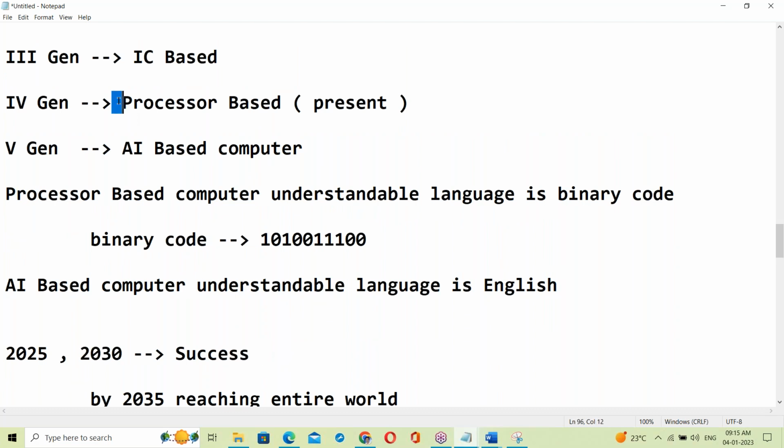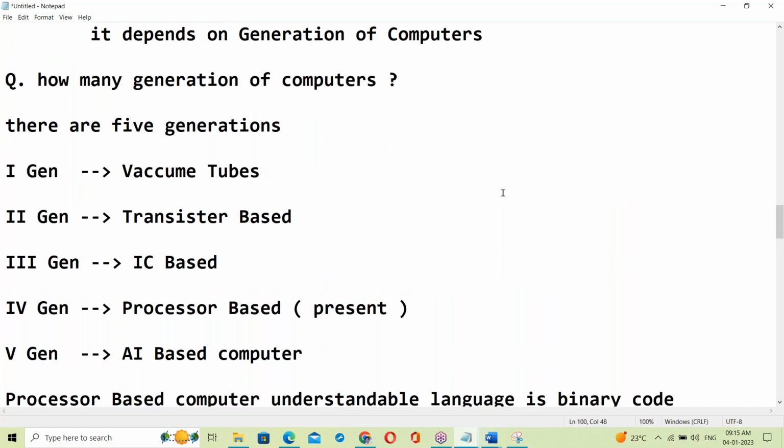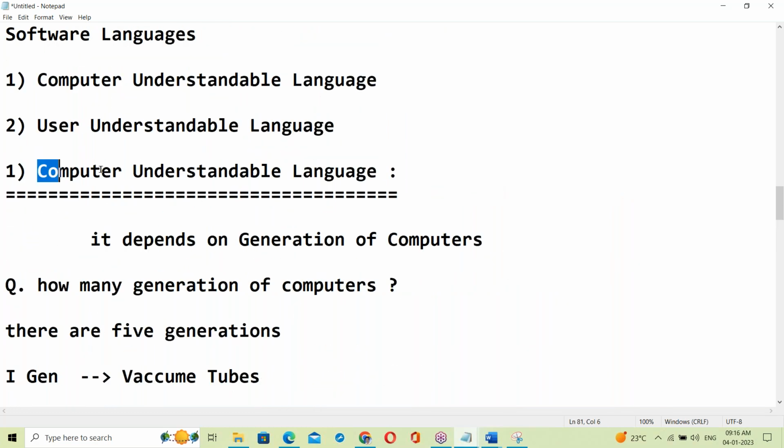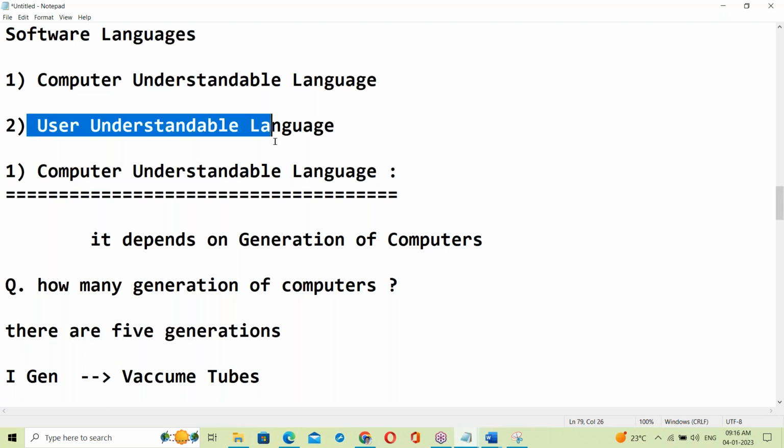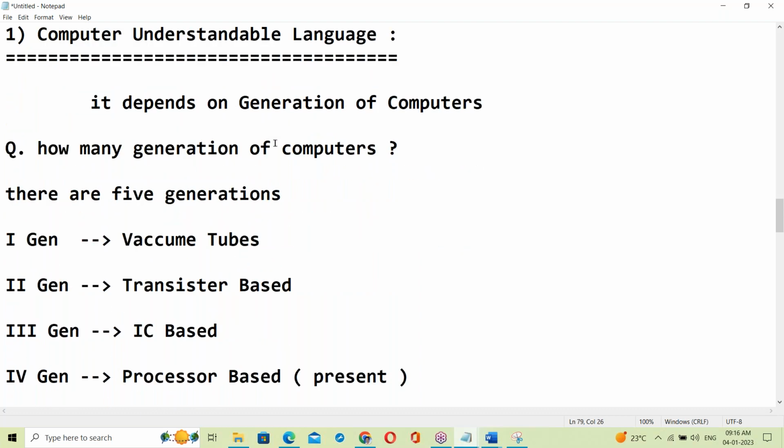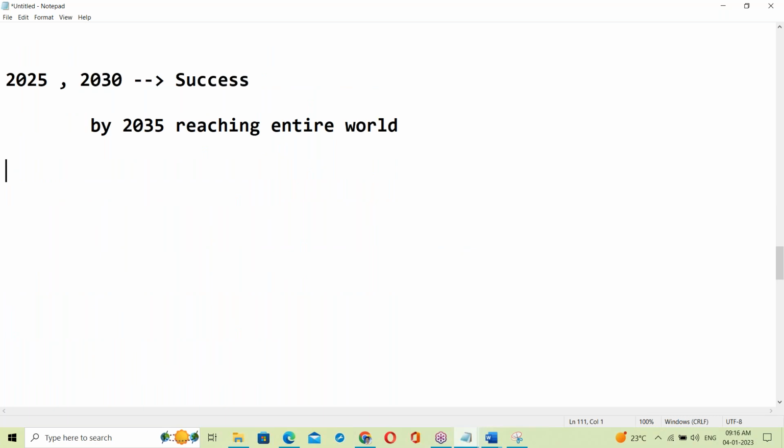Now, presently, the processor-based understandable language is binary code. The language that the computer, the system, understands is called binary code. It's called a low-level language. The user understandable language is a high-level language.